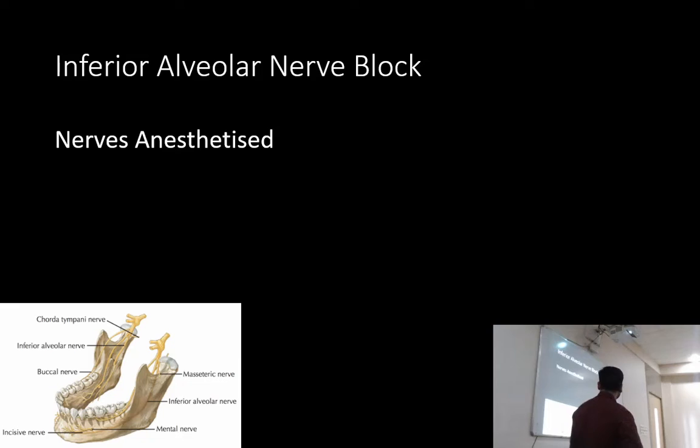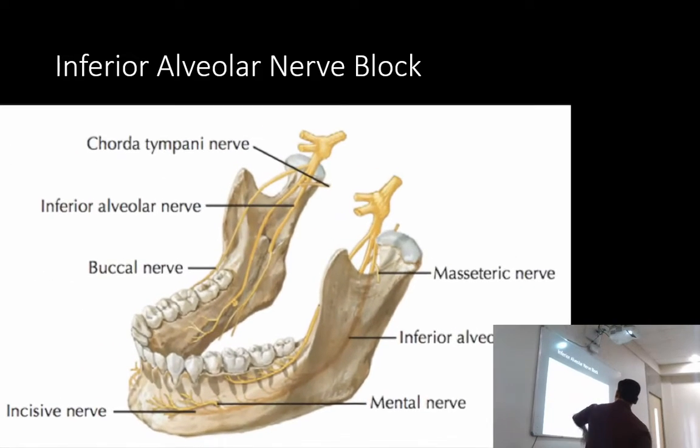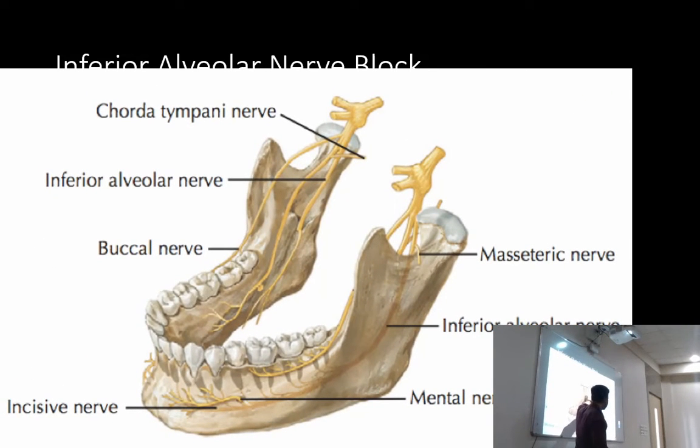Now we come to the inferior alveolar nerve block. Now, what are the nerves anesthetized? So you remember, where did it go? Okay, so this is the inferior alveolar nerve. It goes in. We anesthetize this nerve at this point, right? Right before it enters the mandibular foramen.